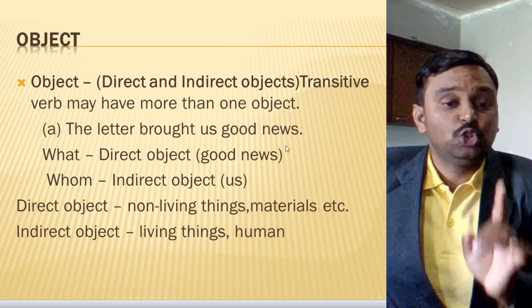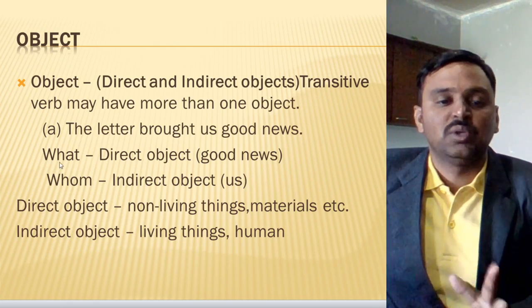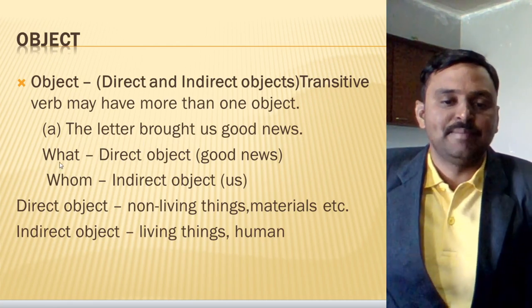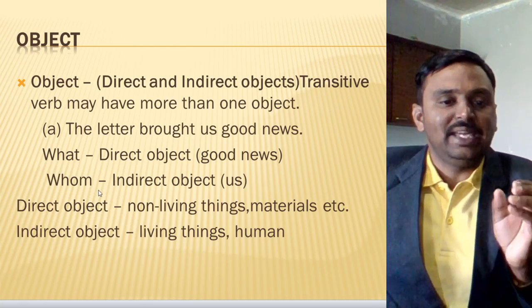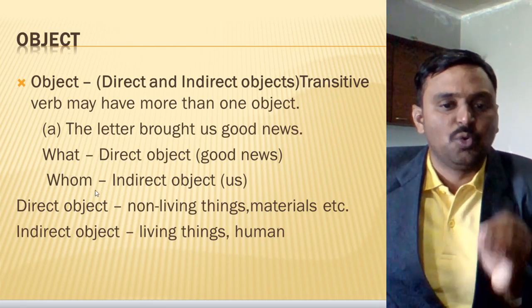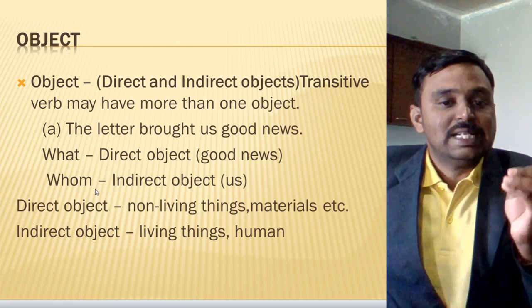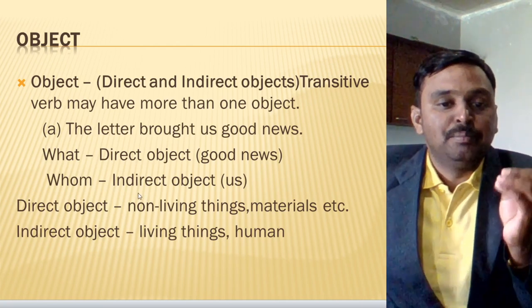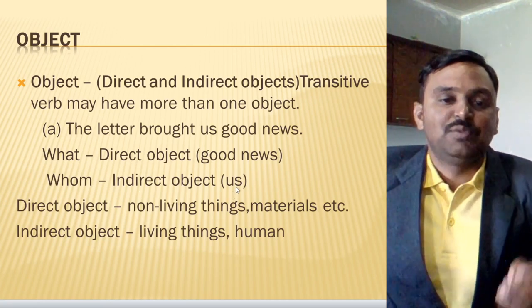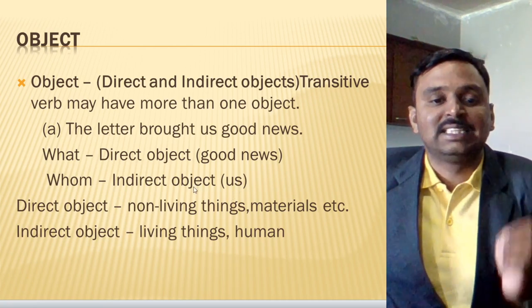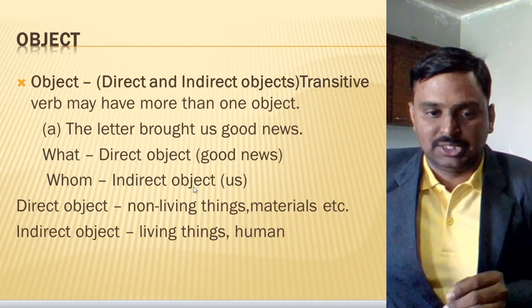Remember that, and most of the time you have to ask the question with the word "what" only. Make a note of this, very important. Now in "the letter brought us good news", if you ask a question with "whom", like "whom did the letter bring good news?", you will get the answer us, and that is an example of the indirect object.